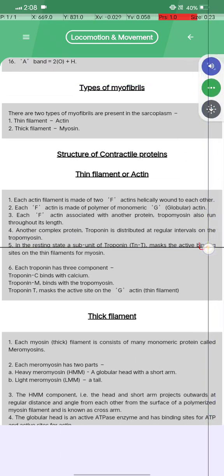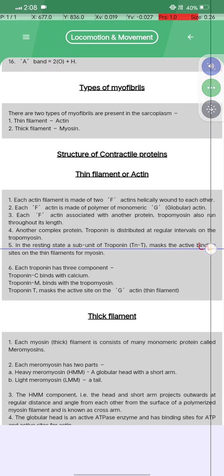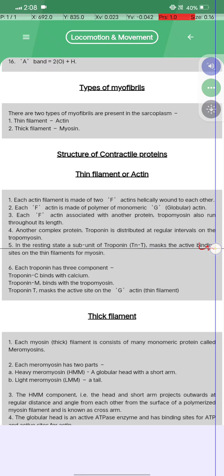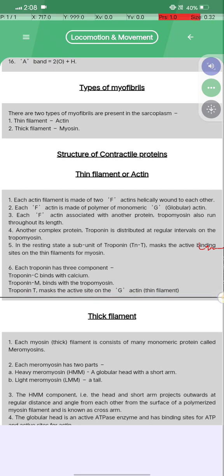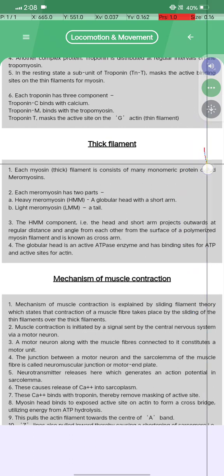Fifth, in the resting state, a subunit of troponin masks the active binding sites for myosin on the thin filaments. Sixth, each troponin has three components: troponin C binds with calcium, troponin I binds with tropomyosin, and troponin T masks the active site of the G actin filament. What is the thick filament?